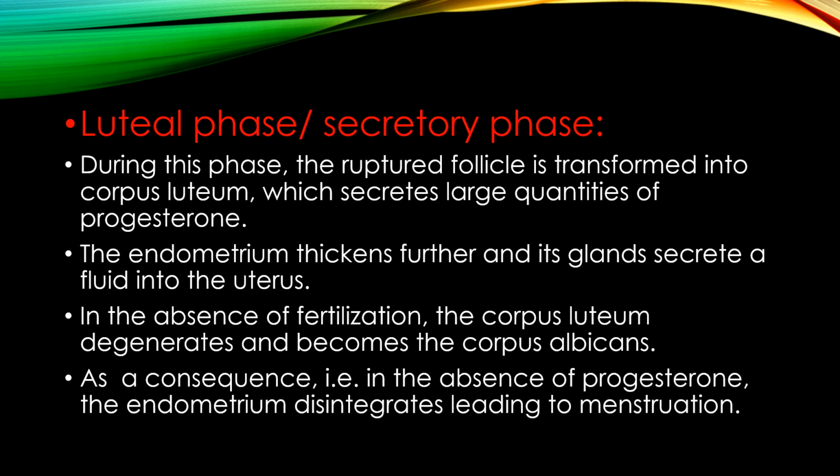And the last stage of this menstrual cycle is the luteal phase. During this, what happens? This ruptured follicle, means the empty follicle, is left there.